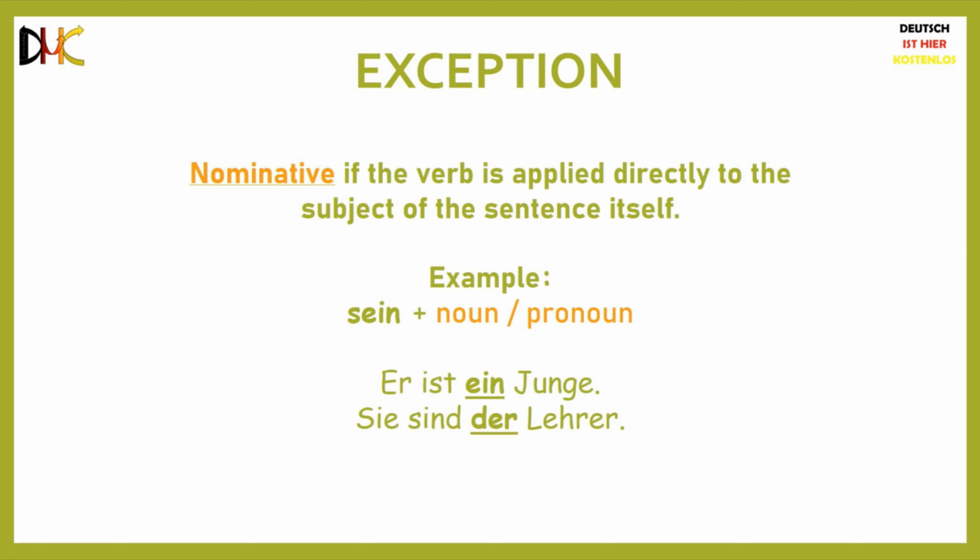Similarly, it is Sie sind der Lehrer and not Sie sind den Lehrer. Again, since the verb is sein and the word linked to the verb is a description of the subject itself, we use the nominative case. This kind of exception is also applicable for some other verbs with similar context, but don't worry about them for now. Just know that whenever the verb used is sein, we use the nominative case, and the reason is because the word following sein would actually describe the subject of the sentence and not an object.